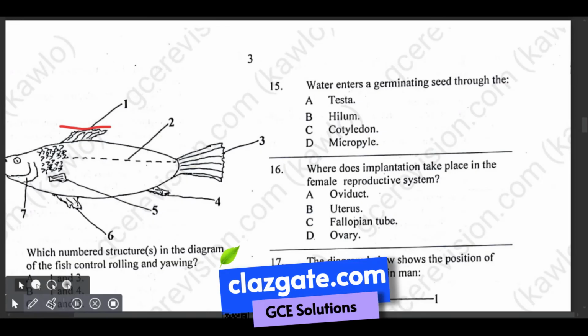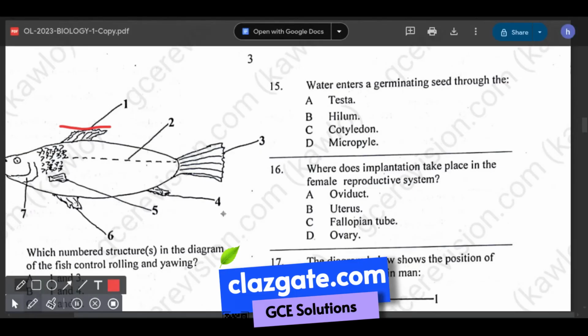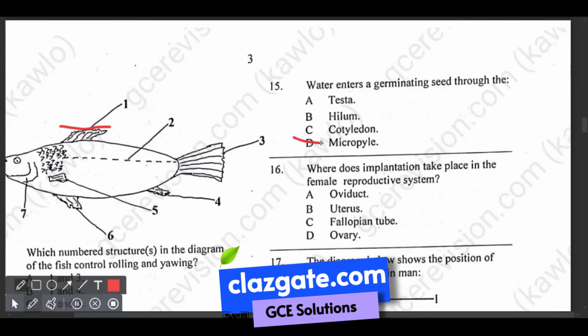Water absorption is essential for seed germination because it triggers a series of physiological changes within the seed, including reactivation of the embryo and initiation of seed growth. The micropyle is also a pathway through which pollen tubes enter the ovule during fertilization. So the correct answer is the micropyle, a small opening in the seed coat that allows water to enter. So number 15, the answer is D.